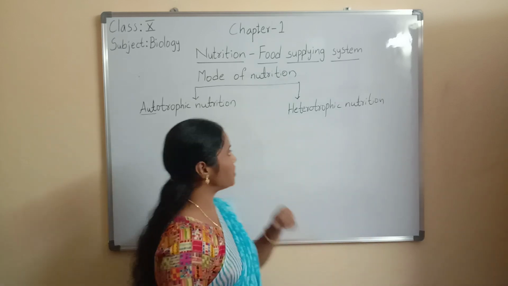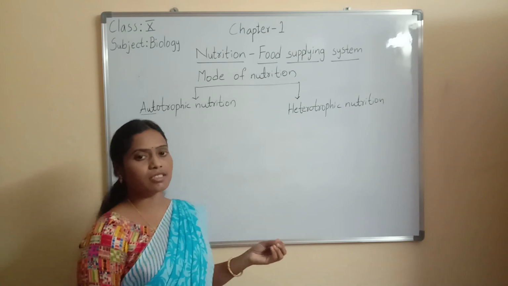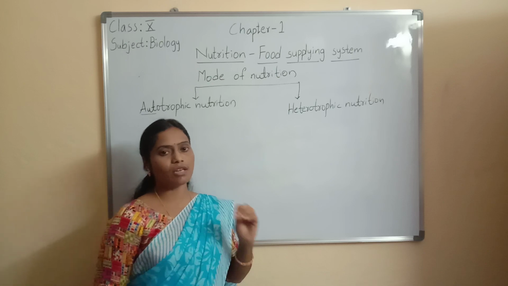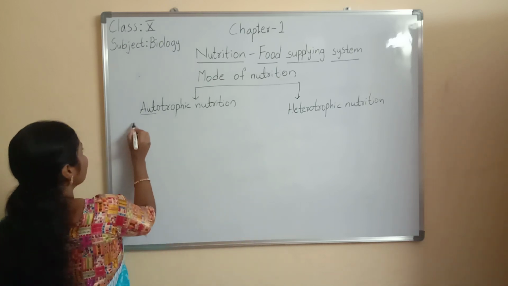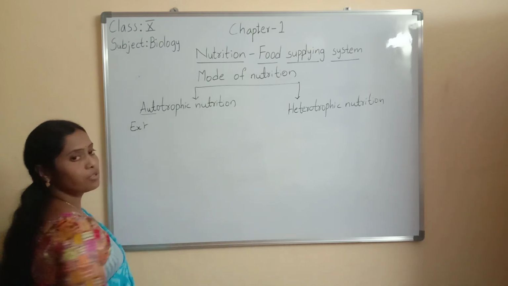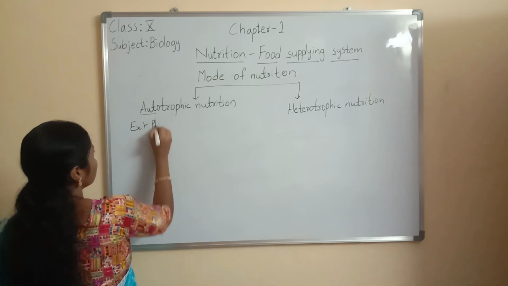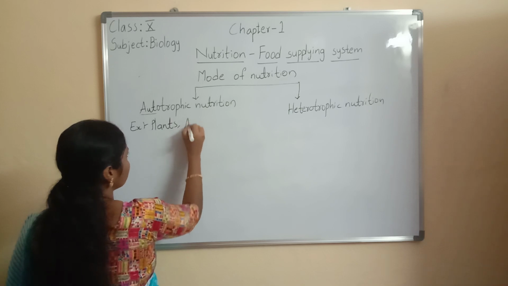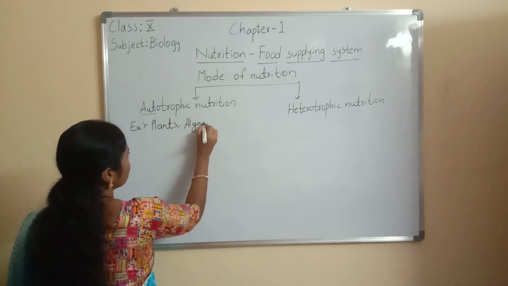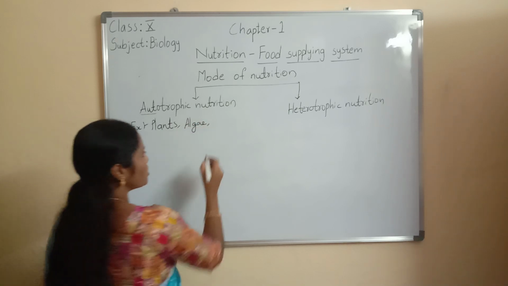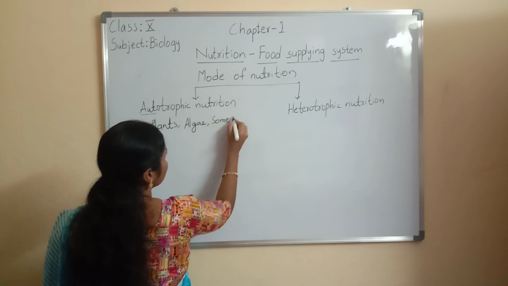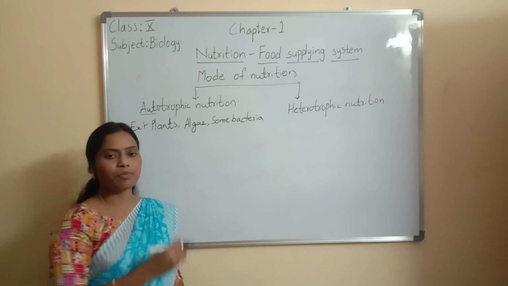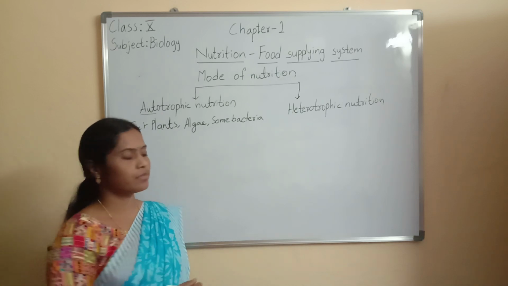So organisms which can prepare their own food materials are called autotrophs, and this mode of nutrition is called autotrophic nutrition. Examples for autotrophs are plants, algae and some bacteria.